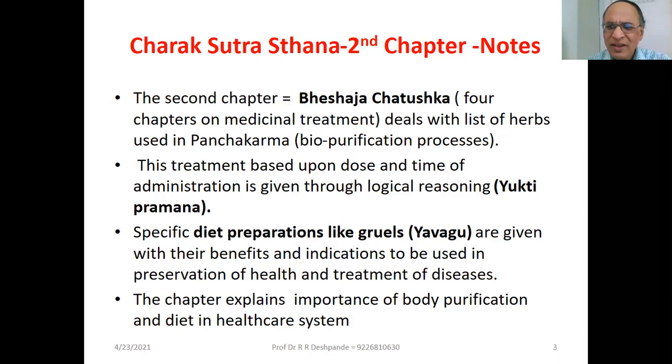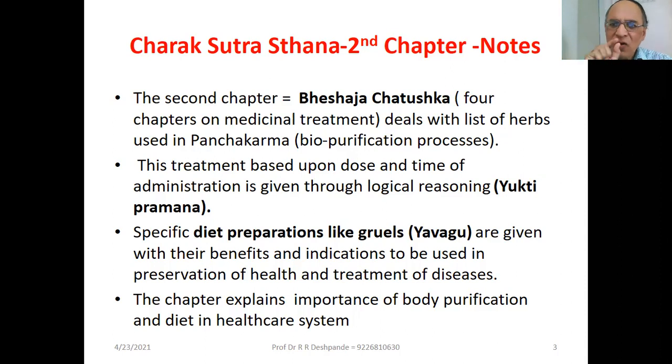The patient's digestion is weak, so that Agni should be kindled slowly, step by step. That is called a specific dietary plan, known in Ayurveda as Samsarjanakrama. Remember this word, a very important word. Samsarjanakrama means post-Panchakarma dietary plan.